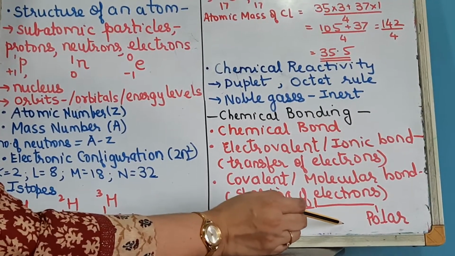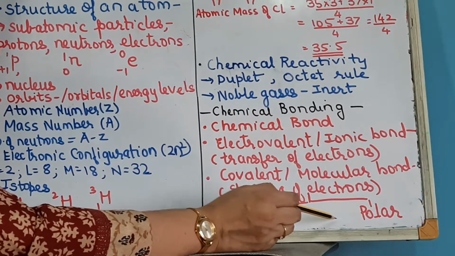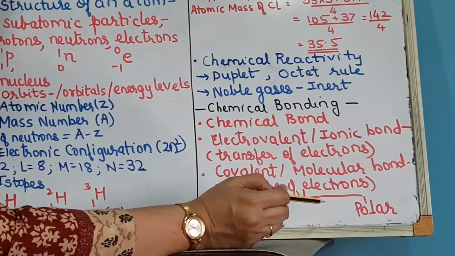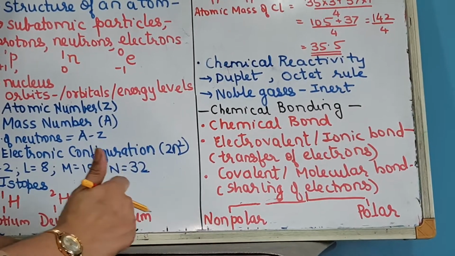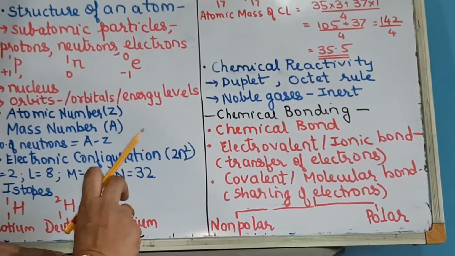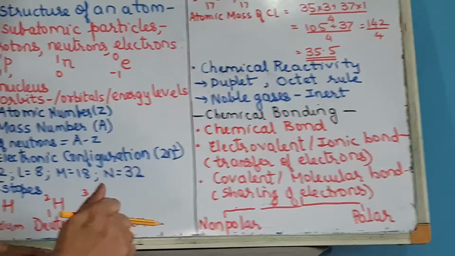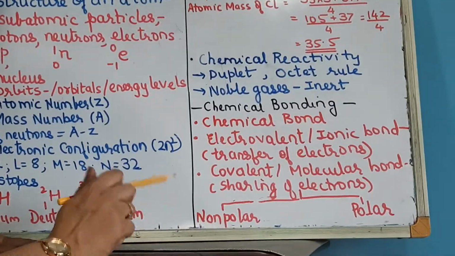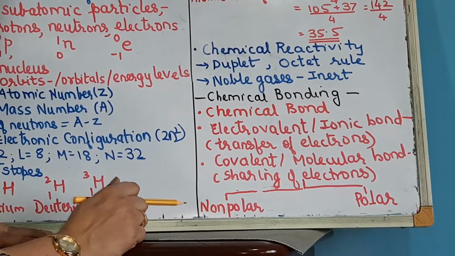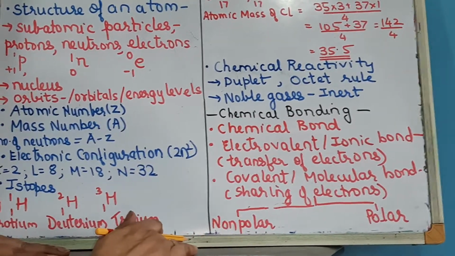Like water, H2O: H, a single bond to O, and a single bond to H. The electron pair shared between hydrogen and oxygen is shifted more towards oxygen, because oxygen has an affinity for electrons. It is more electronegative. So oxygen develops a slight negative charge and hydrogen develops a slight positive charge.